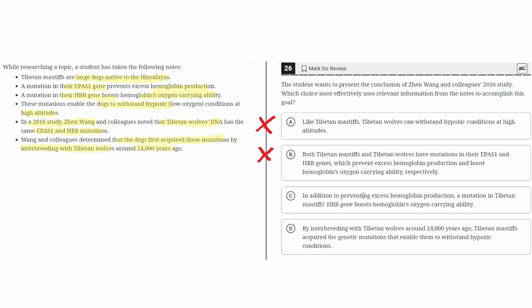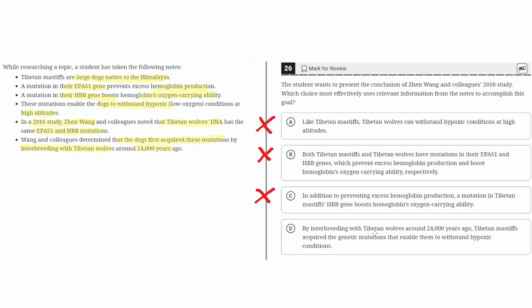C. In addition to preventing excess hemoglobin production, a mutation in Tibetan Mastiff's HBB genes boosts hemoglobin's oxygen-carrying capability. This is incorrect because this doesn't summarize the conclusion of the study either, because the conclusion, as before, is on how they acquired this mutation, which was through interbreeding with Tibetan wolves. So because option choice C doesn't mention this, it can also be eliminated.